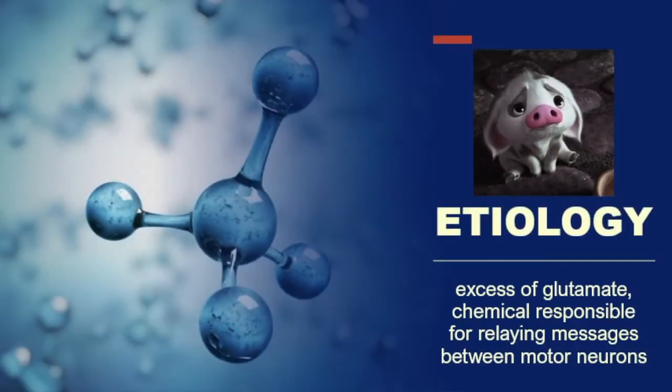Now, etiology. This is usually caused by the excess of glutamate, which is a chemical that is responsible for relaying messages between your motor neurons. So, studies have shown that in patients with ALS, there is an increase of glutamate.